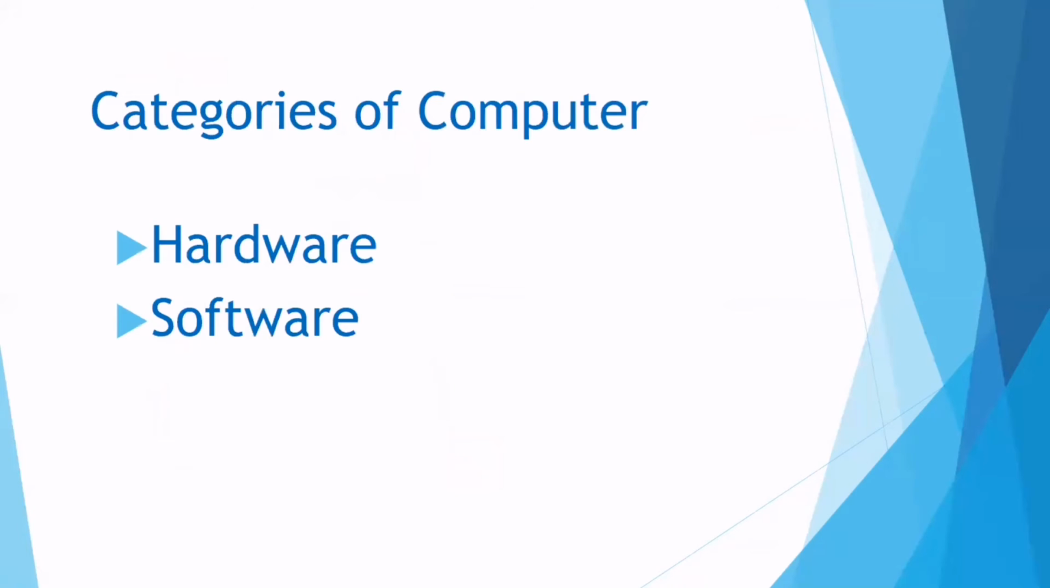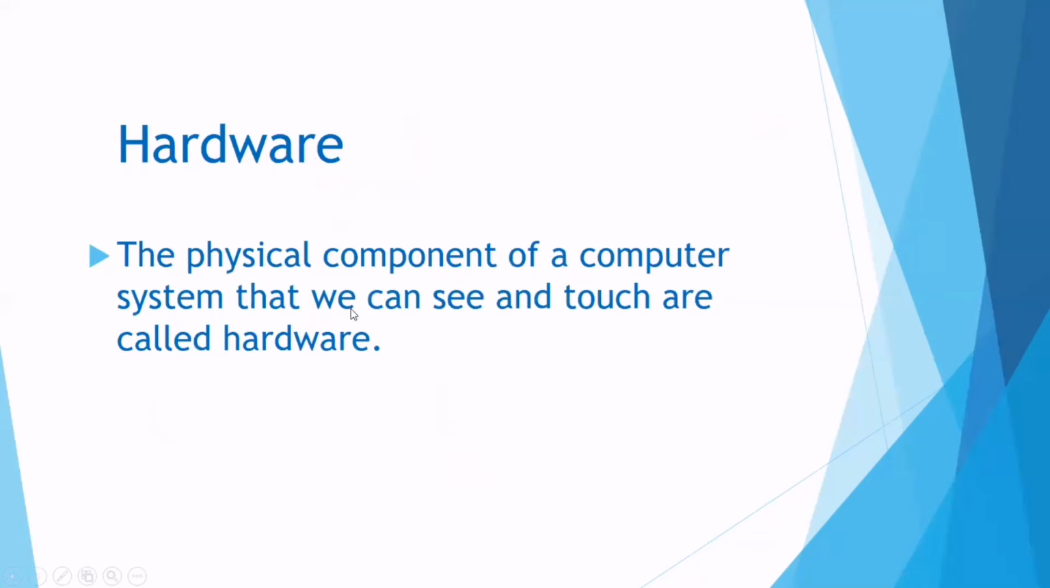Categories of computer: we have two categories of computer. One is hardware and the other is software. All computers depend upon these categories.